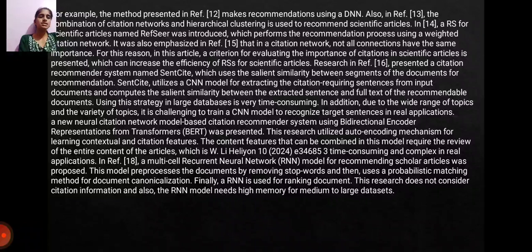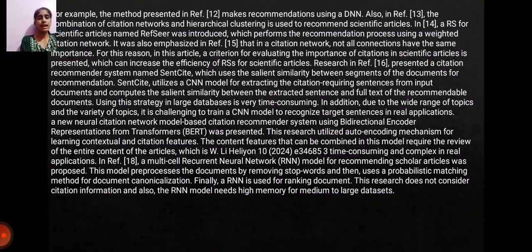In a large database, in addition, due to the wide range of topics and the variety of topics, it is challenging to train a CNN model to recognize the target sentence in real applications. A new neural citation network model based on a citation system using bidirectional encoder learning contextual and citation features can be combined in this model, but it requires reviewing the entire content of the articles, which is time consuming and